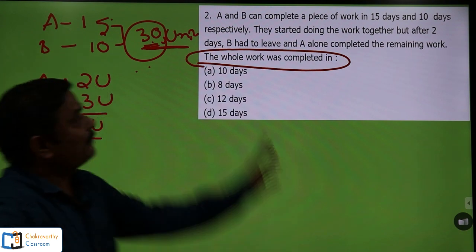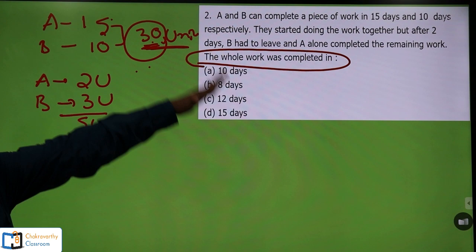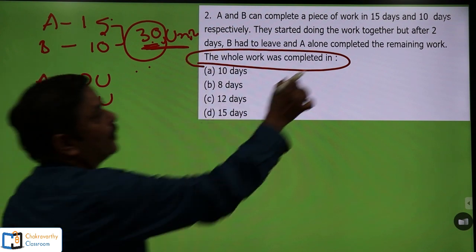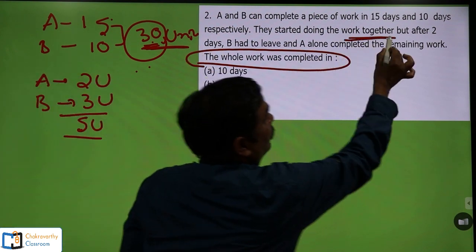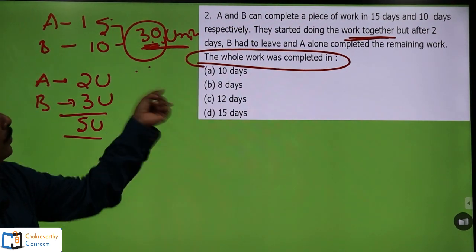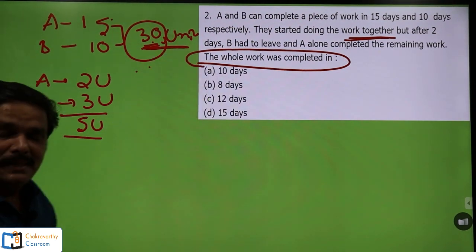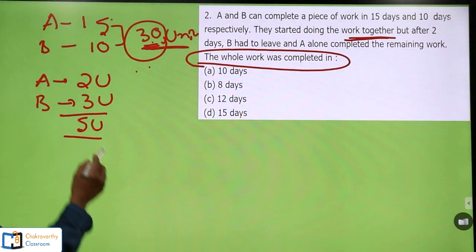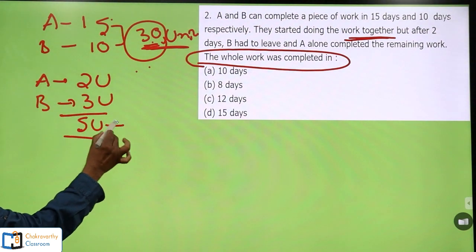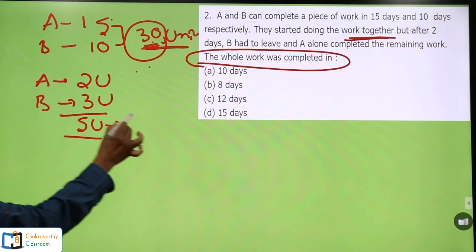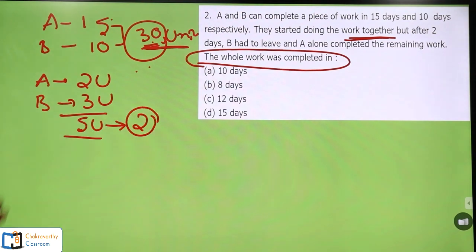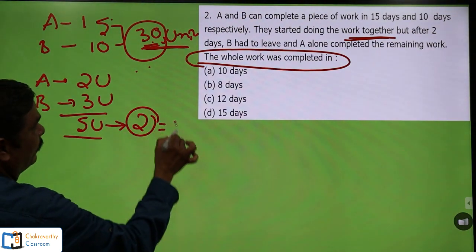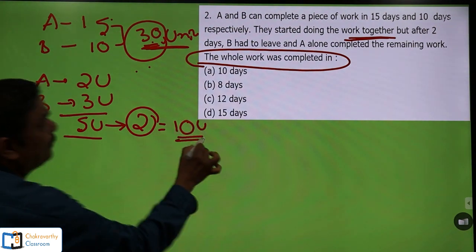Then how they continued: they started doing the work together, but after 2 days B had to leave. That means for 2 days they worked together. In one day collectively they can do 5 units of work and they worked for 2 days. How much work is completed here? 10 units of work is completed.